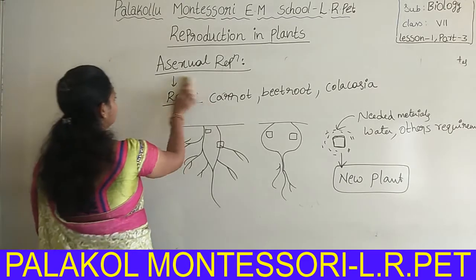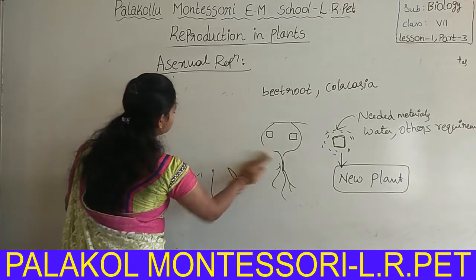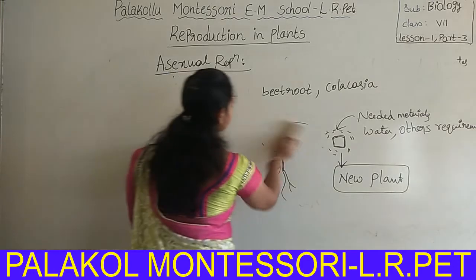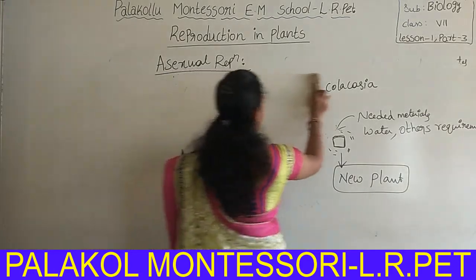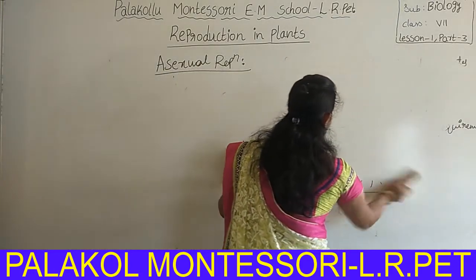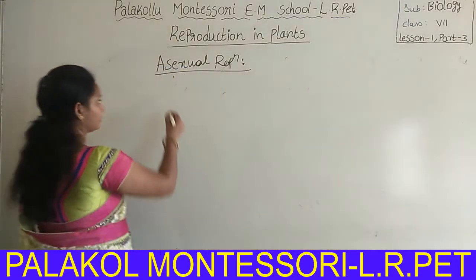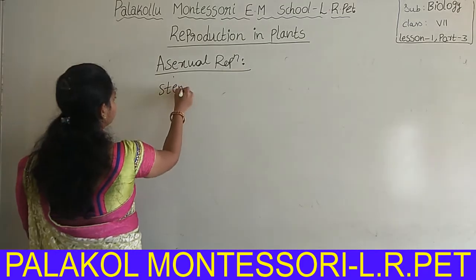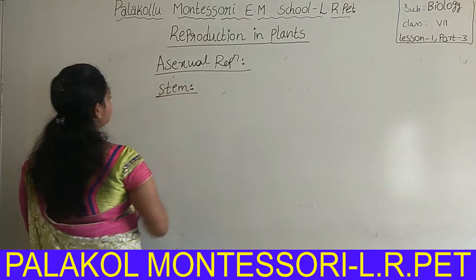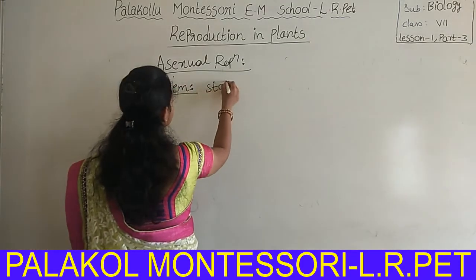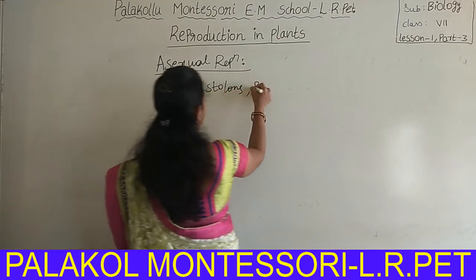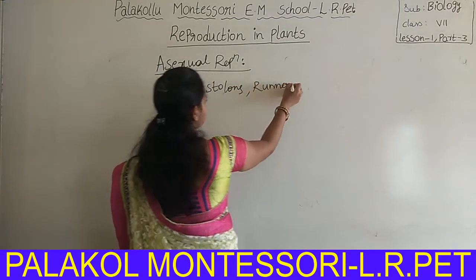Okay, then stem. Stolons and runners, these are the creepers.